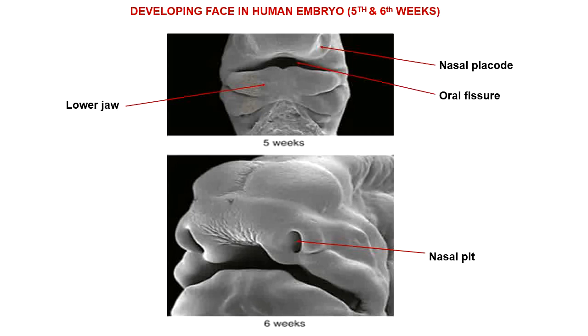As you can see in the diagram in the 6th week, these U-shaped, horseshoe-shaped swellings have been formed around the nasal placodes, and nasal placodes have now gone into the depth of this recess, which is called nasal pit. So on each side now we have a nasal pit, and this is the developing region of the nose. This is the oral fissure, and this is the lower jaw.